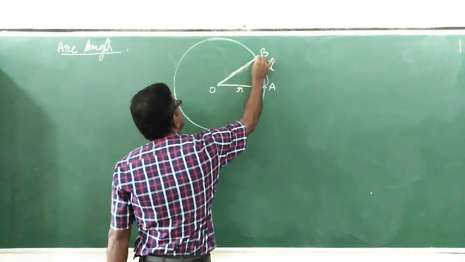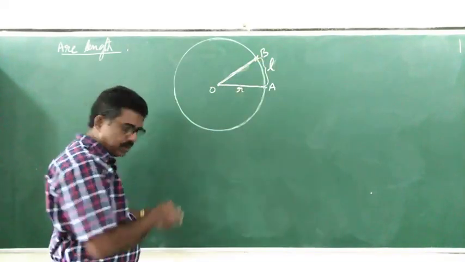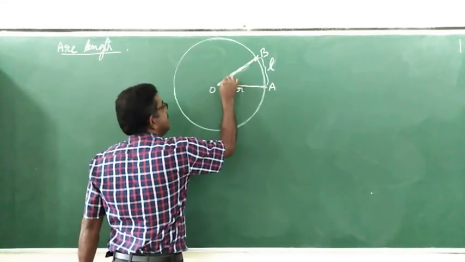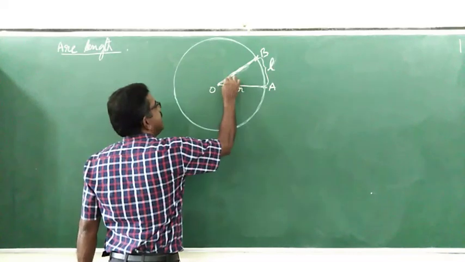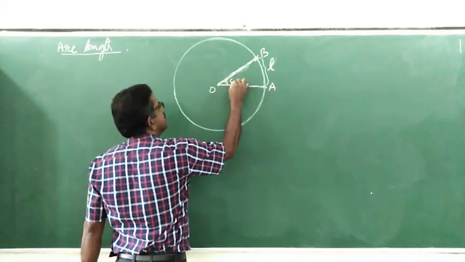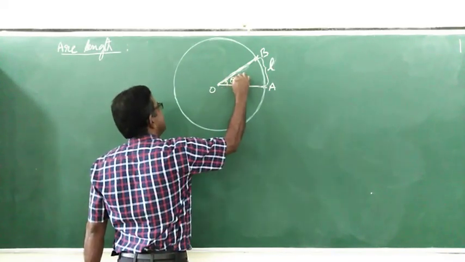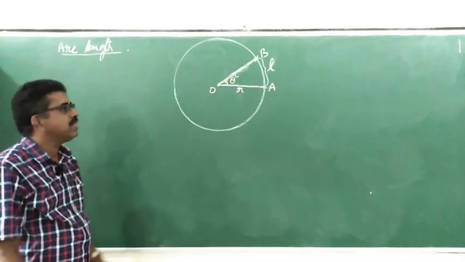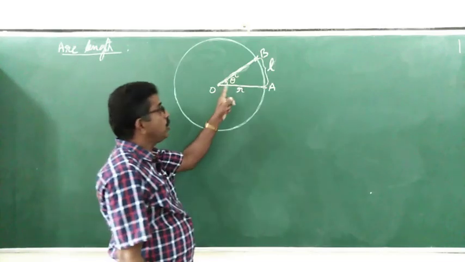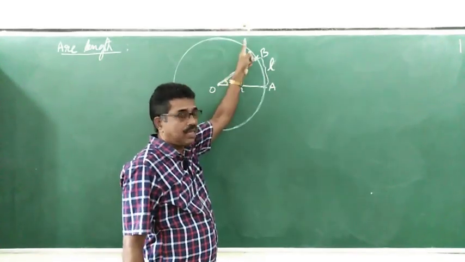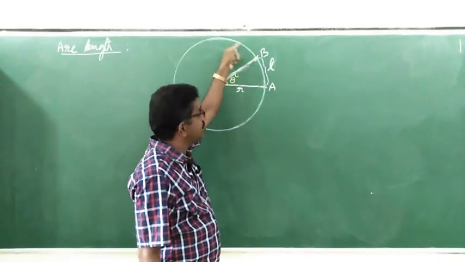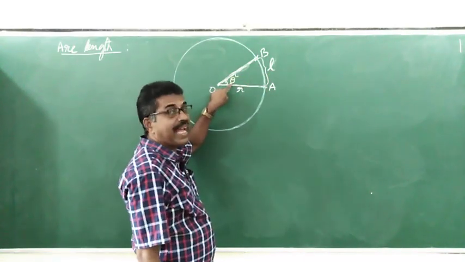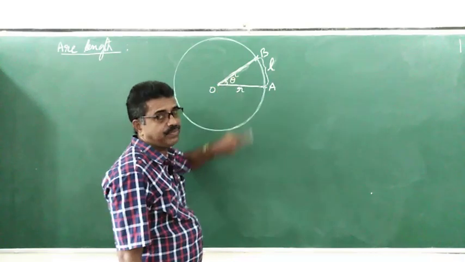Now I assume the angle at the center, this is theta, some angle theta. That angle must be given in radians. Only then can you find the value of L, the length of the arc. The angle at the center should be in radians.